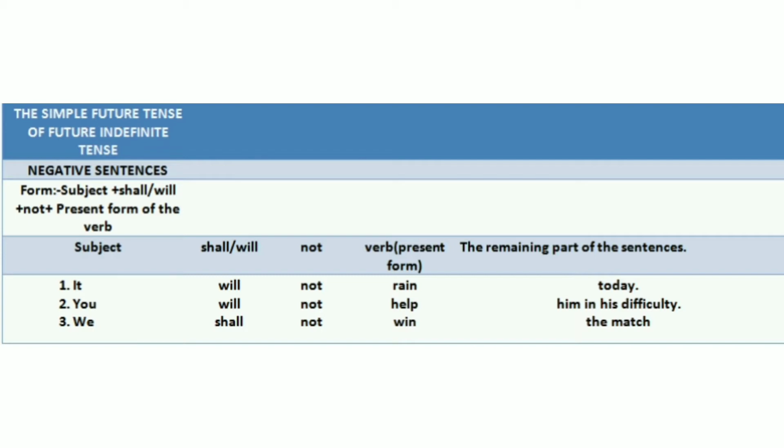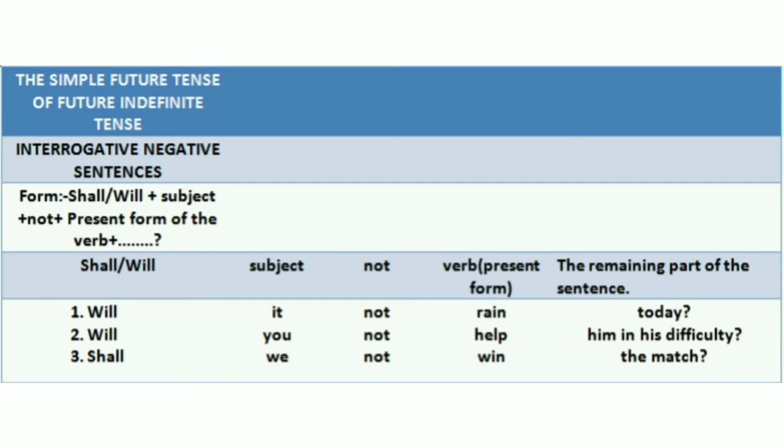Next. Now, the interrogative negative sentence. The form of an interrogative negative sentence is shall or will plus subject plus not plus the present form of the verb plus the remaining part of the sentence. So let's see examples. Will it not rain today? Will you not help him in his difficulties? Shall we not win the match?